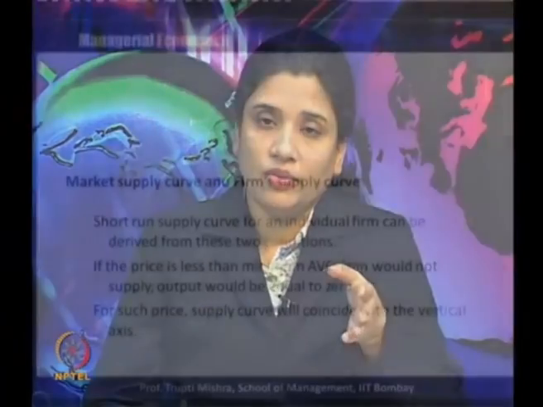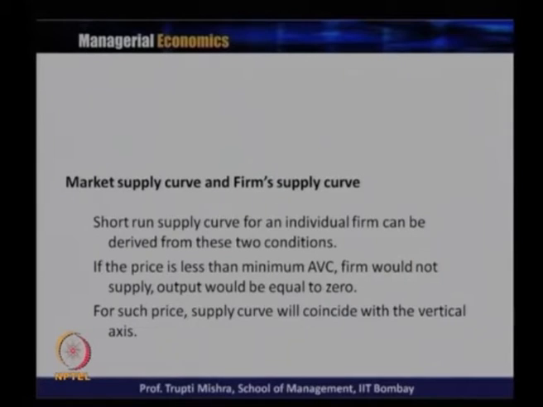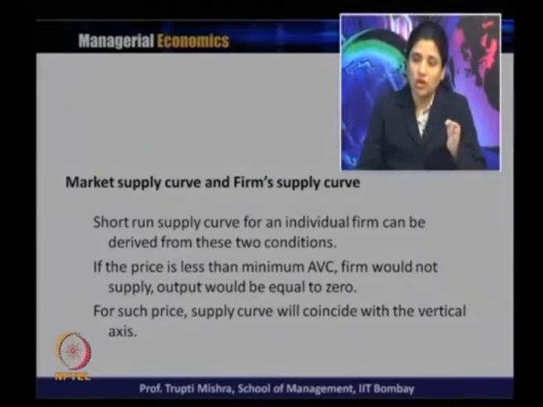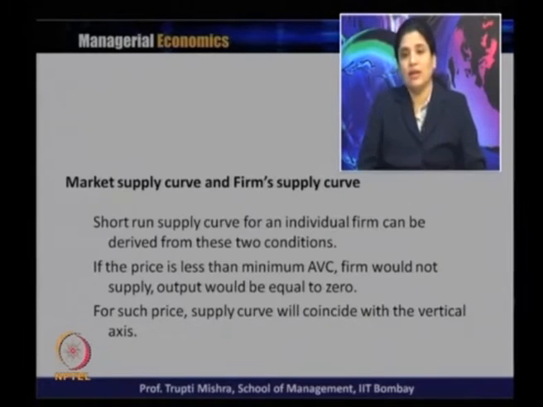The first case is very clear: if price is less than minimum of AVC, then shut down. In the second, if it is greater than or equal to minimum AVC, then the firm should go for production, but there again the manager has to take a call on what output level would maximize the profit. To get that level of output, the firm again goes to the profit maximizing conditions, the first order and second order, or the so called necessary and sufficient conditions. So the short run supply curve for any individual firm can be derived from these two conditions: condition 1, shutdown; condition 2, produce the profit maximizing level of output.